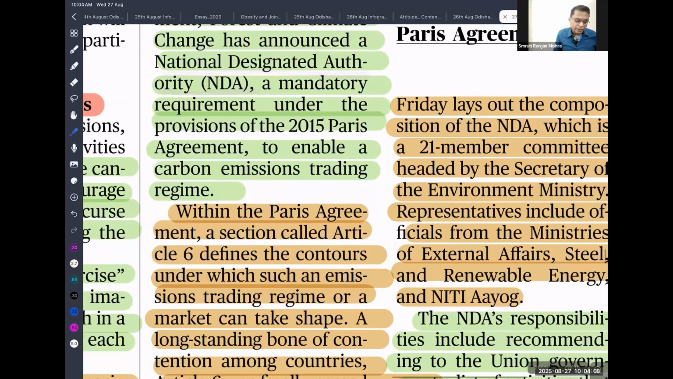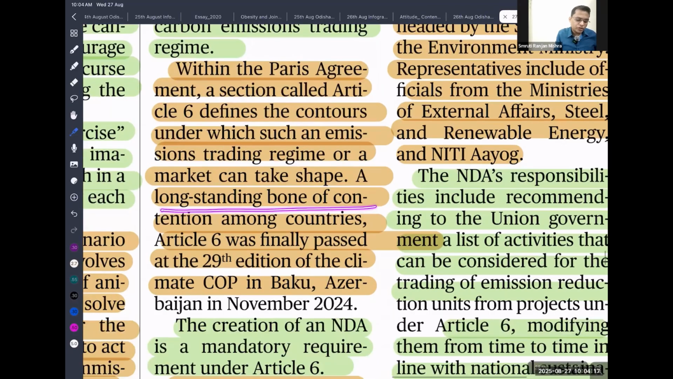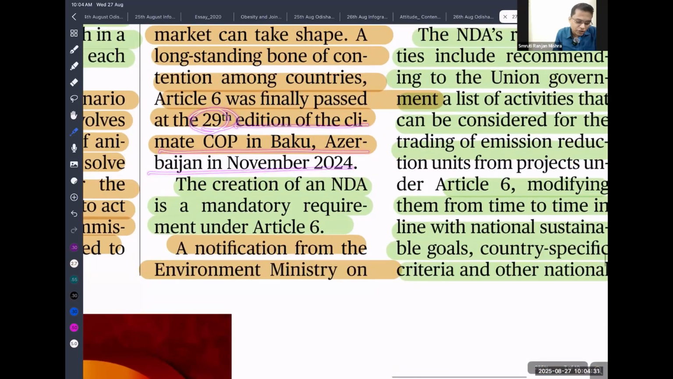So within the Paris Agreement, a section called Article 6 defines the contour under which such emission trading regime or a market can be taxed safe, a long-standing bone of contention among the countries. So Article 6 was finalized in 29th edition of the climate summit. That is what happened in the Baku, Azerbaijan. So you have to remember that 29th environmental summit happened in the Baku, Azerbaijan. So the creation of the national designation authority is mandatory requirement under Article 6 of the Paris Agreement. You have to remember NDA, National Designation Authority, under Article 6, a mandatory requirement.